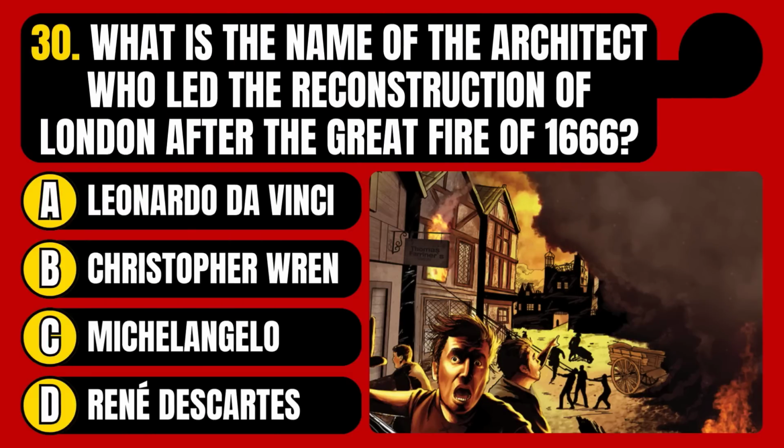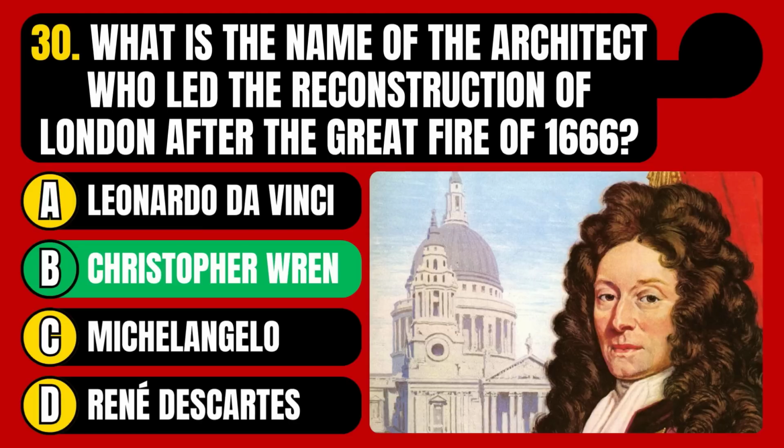What is the name of the architect who led the reconstruction of London after the Great Fire of 1666? Leonardo da Vinci, Christopher Wren, Michelangelo, or René Descartes? The correct answer is option B, Christopher Wren.